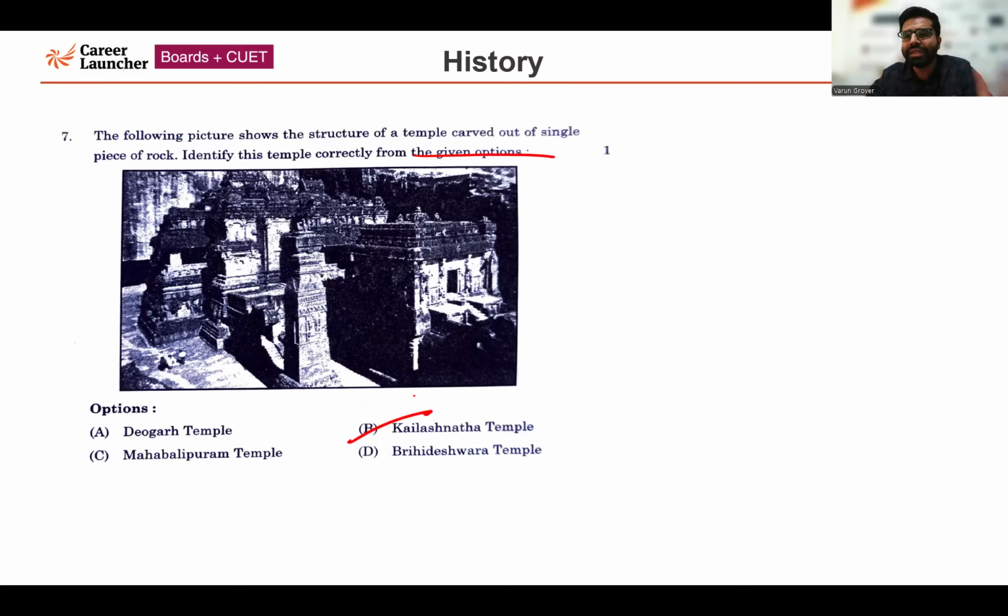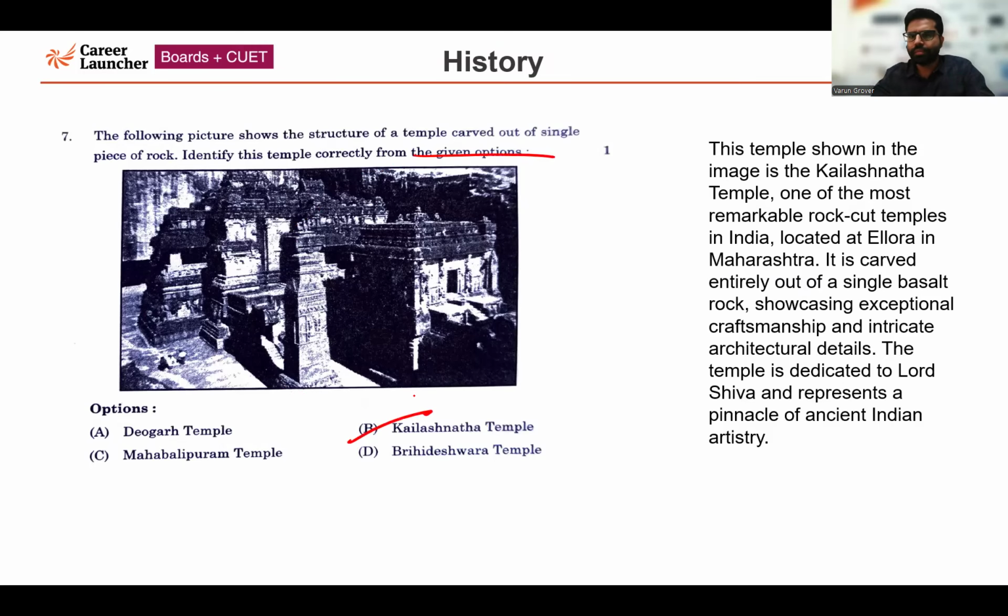This Kailashnath temple is presently located in Maharashtra. A very ancient temple, one of the very important, remarkable rock-cut temples in India, presently located at Ellora in Maharashtra, the famous Ellora caves. It is carved entirely out of a single basalt rock. It is one of the prime examples of craftsmanship and intricate architectural detail. This temple is dedicated to Lord Shiva, and it represents a pinnacle of ancient Indian artistry. So the correct answer for this question is option number B, Kailashnath temple.